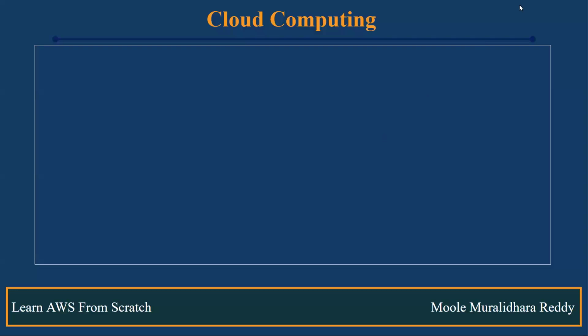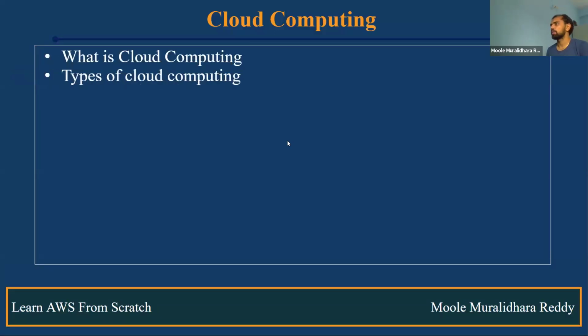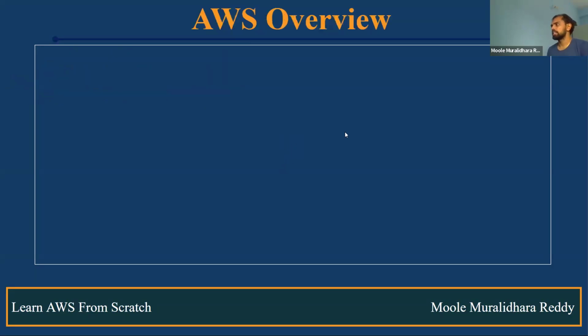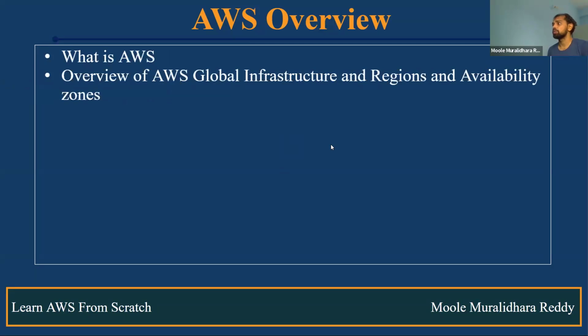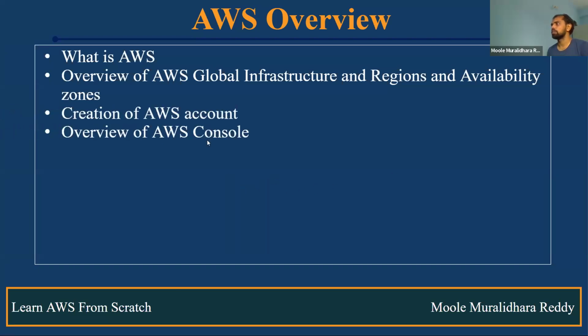Okay, fine. In this particular course, first we discussed cloud computing: what is cloud computing, why we use cloud computing, types of cloud computing, and also the types of cloud services available. Next we discussed the AWS overview. What is AWS? What are the uses of AWS? What are the advantages of using AWS? What are the disadvantages? We also discussed global infrastructure, which is nothing but regions and availability zones: which regions are available, everything we discussed. And also how we create an AWS account, and we discussed the AWS console as well.